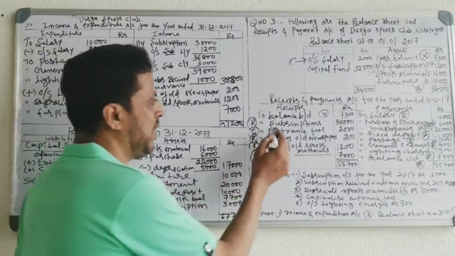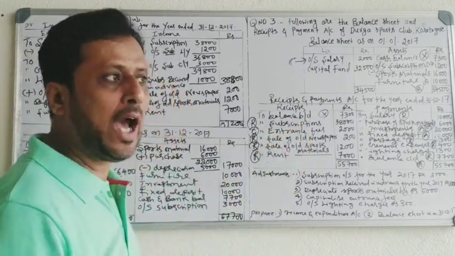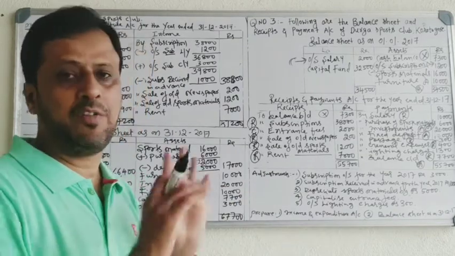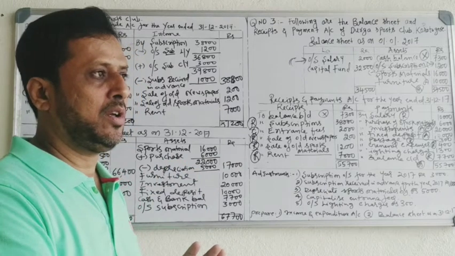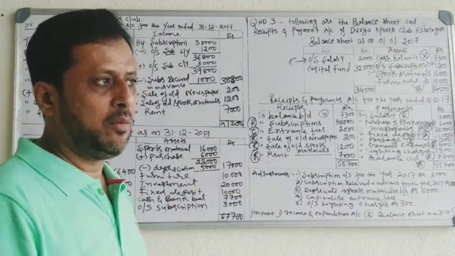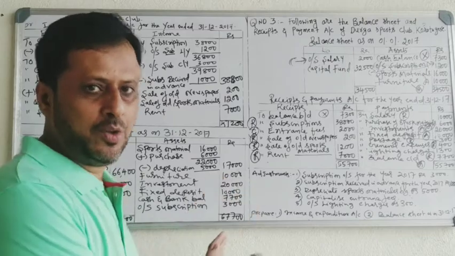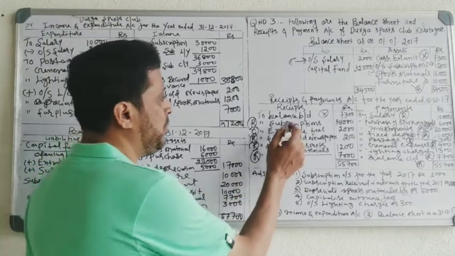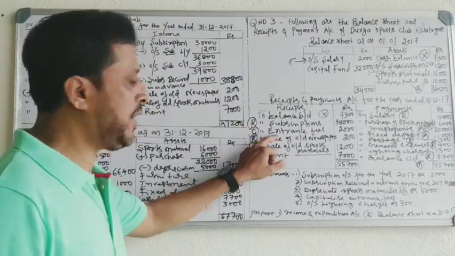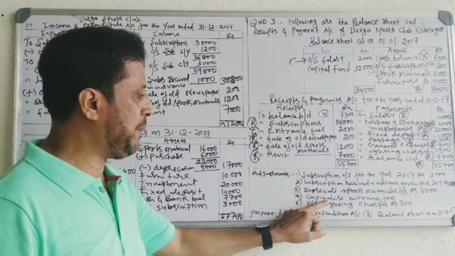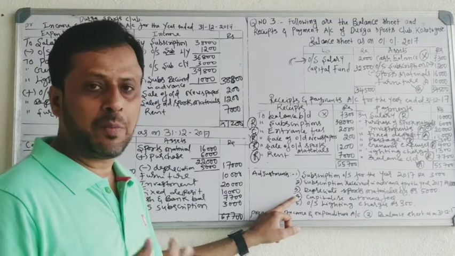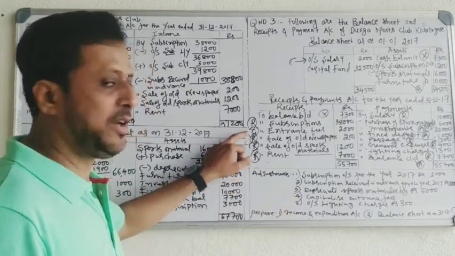Okay, we'll see here. Subscription is received annually. What is revenue? Anything received regularly is revenue. Anything received every day, every month, every year is a revenue receipt, recurring in nature. Subscription is received annually, so it is a revenue receipt. Entrance fee: in the fourth adjustment, you have to capitalize the entrance fee. That means entrance fee is a capital receipt.